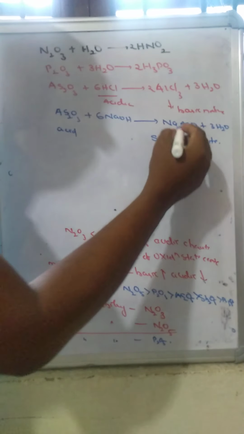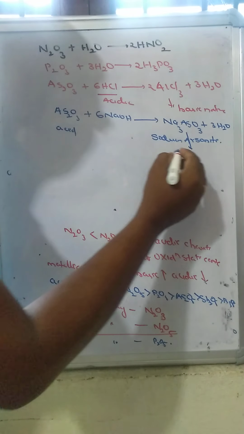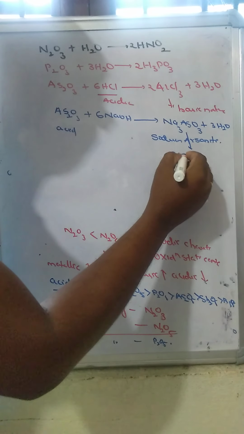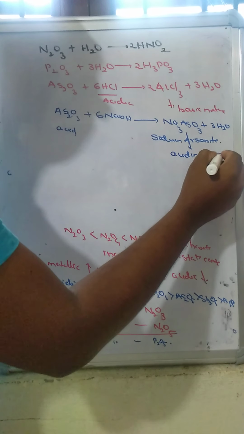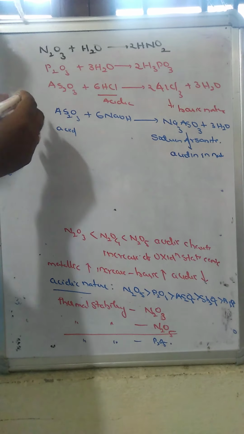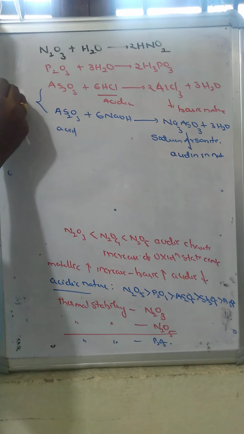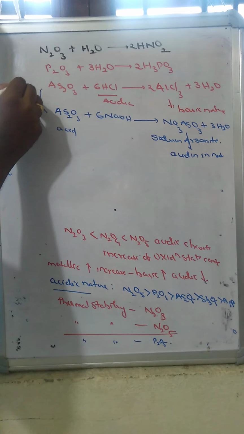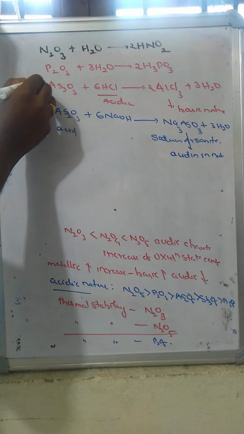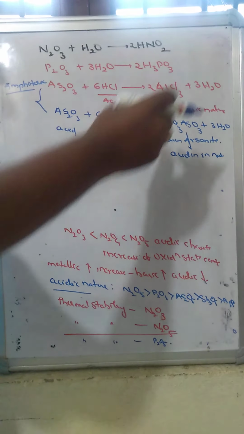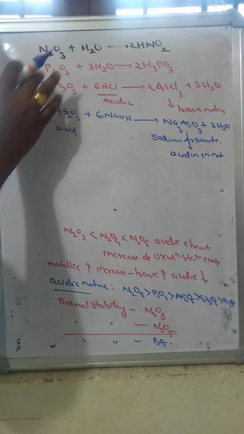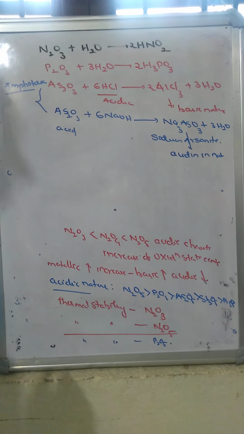So here arsenic oxide exhibits acidic nature. That's why arsenic oxide acts as an amphoteric oxide. The same oxide reacts with acids as well as bases, forming different types of products. That's why we call it amphoteric in nature.